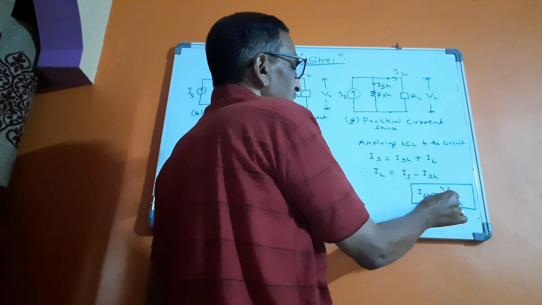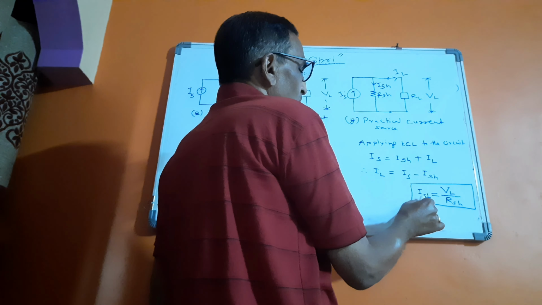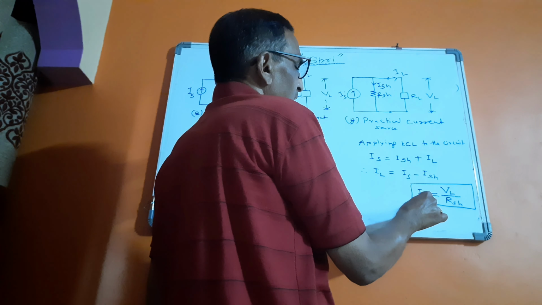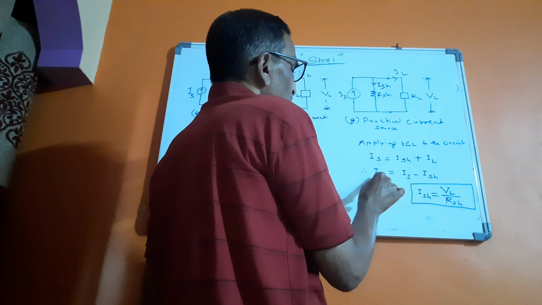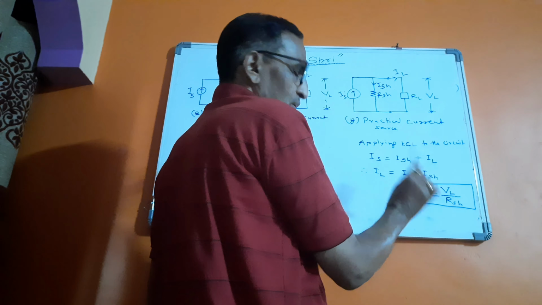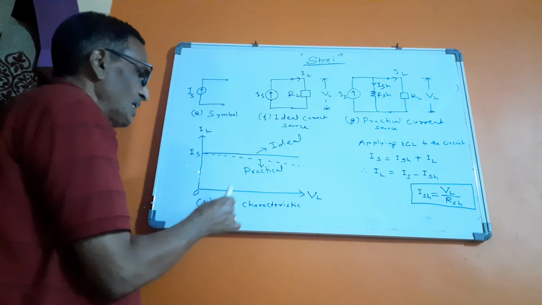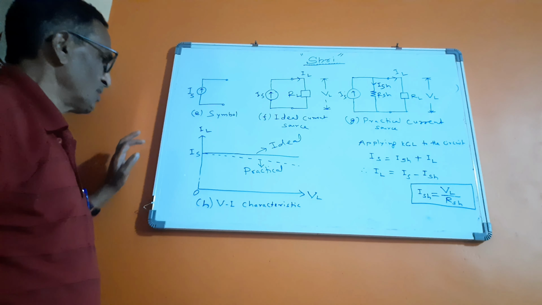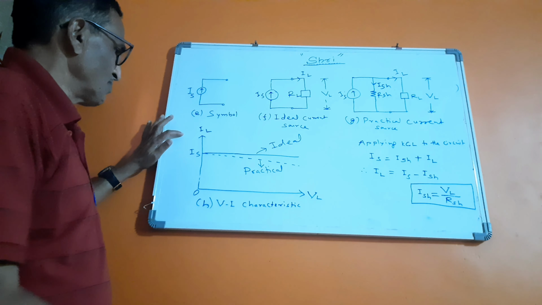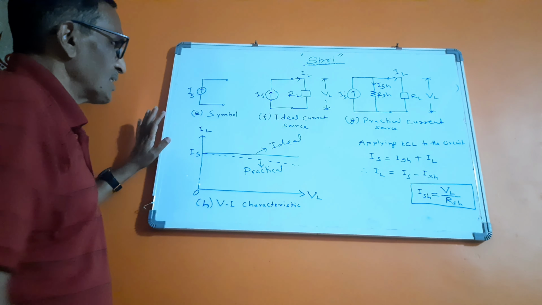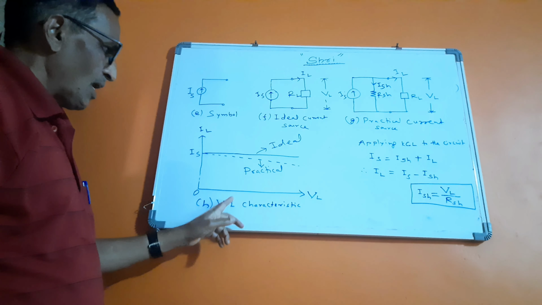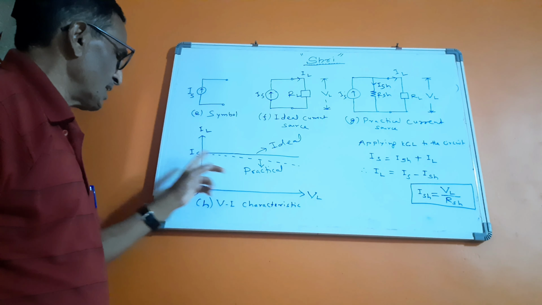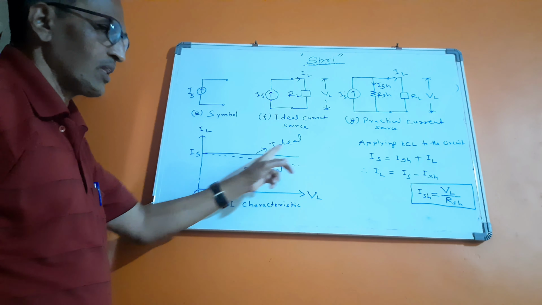As we go on increasing the value of VL, the value of ISH will increase, and finally the IL value will reduce. That is clear from the VI characteristics. For the ideal source, since there is no resistance, even though VL is increasing, IL is equal to IS all the time.